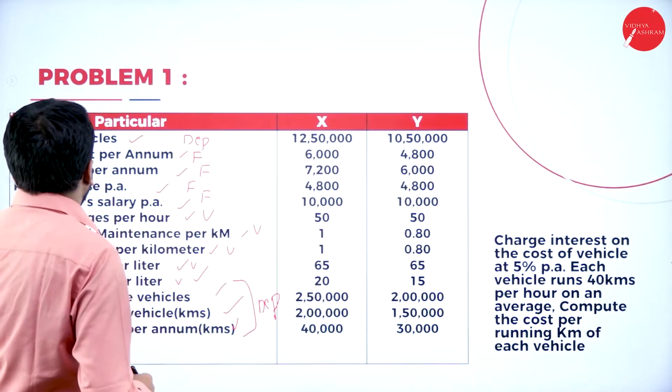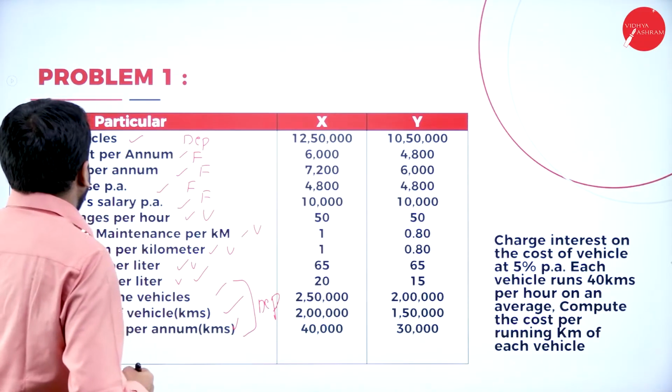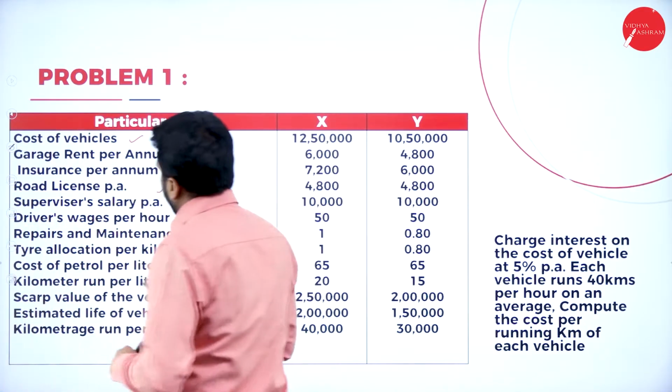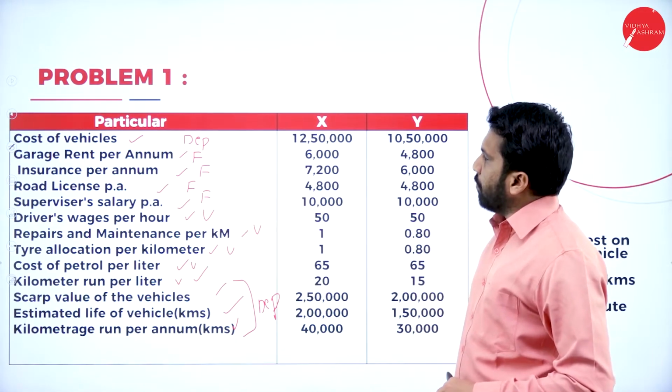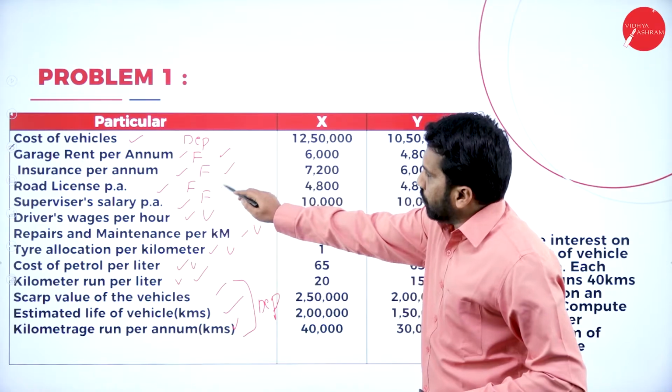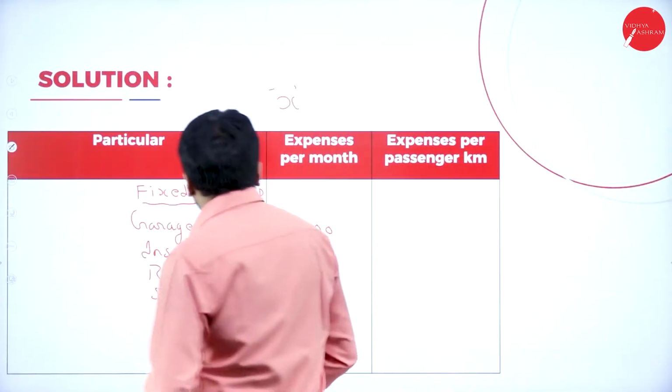After that we have driver wages per hour, variable. Repair and maintenance variable, tire allocation variable, cost of petrol variable, all the rest are variable. Total we have 4 fixed. We'll add this.